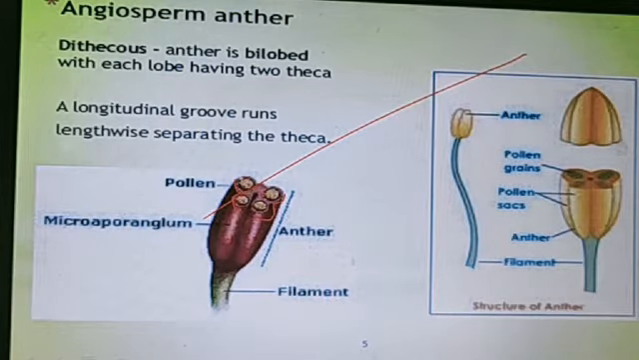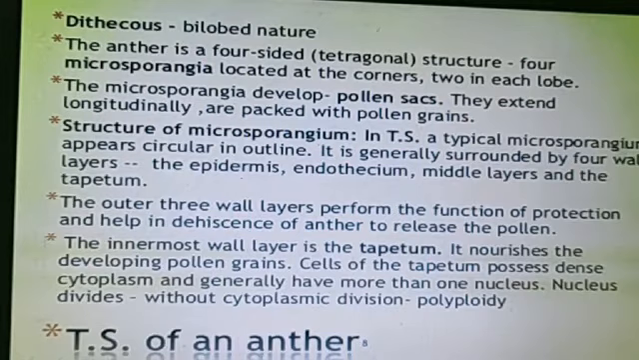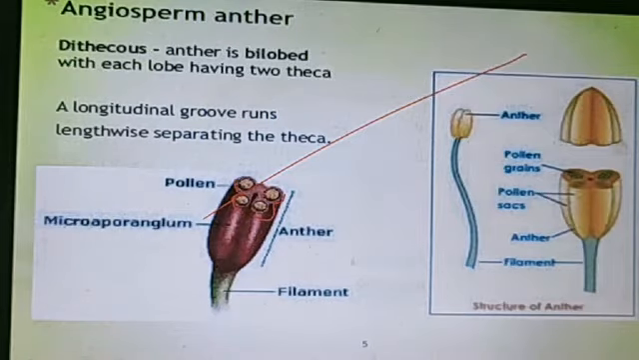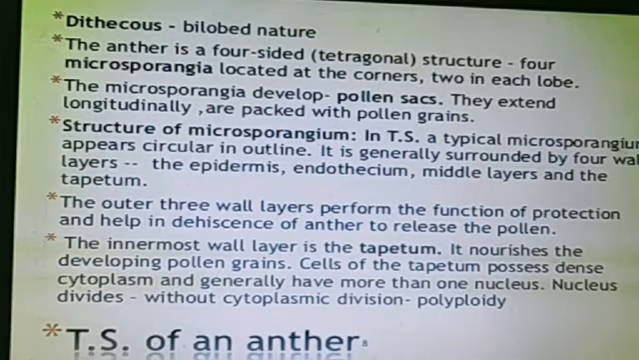Now next, the anther is of bilobed nature. The anther is a four-sided structure, with four microsporangia located at the corners, two in each lobe. You have seen this: 1, 2, 3, 4. In one lobe there are two microsporangia, and in total four microsporangia. The microsporangia develop into pollen sacs that extend longitudinally and are packed with pollen grains.